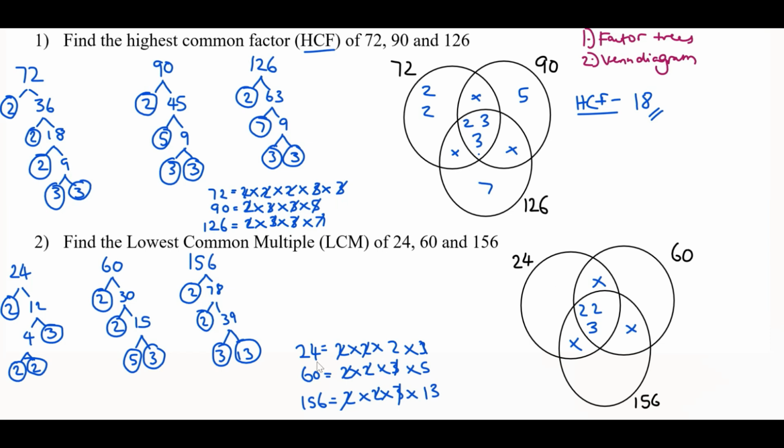numbers that are left. So for 24, we've got just 2 left. For 60, we have just 5. And for 156, we have 13.